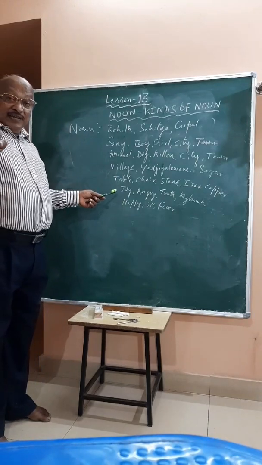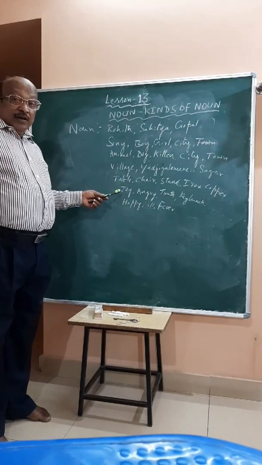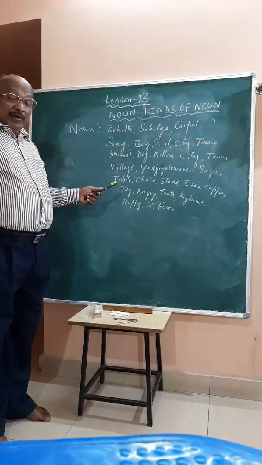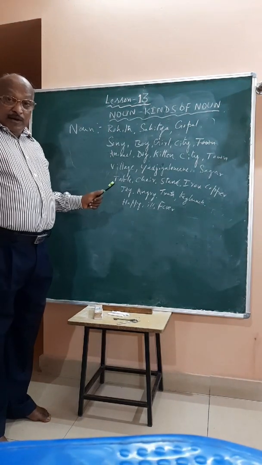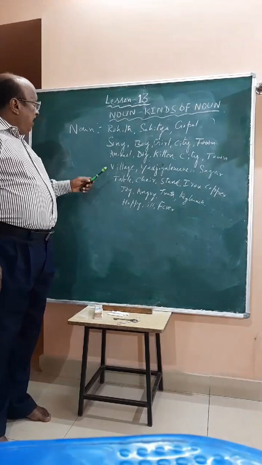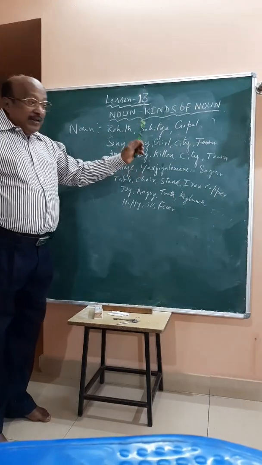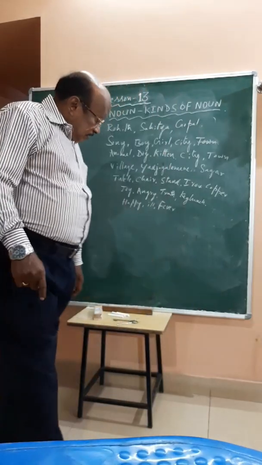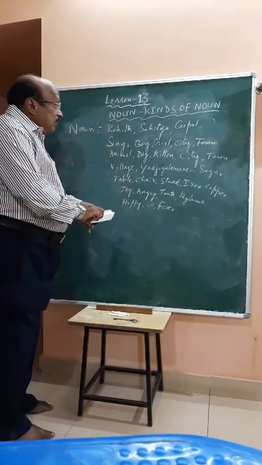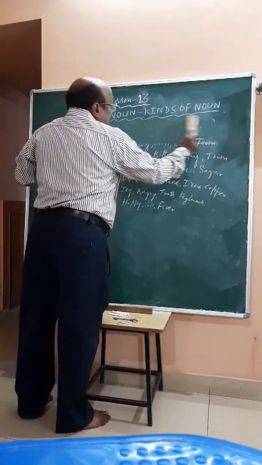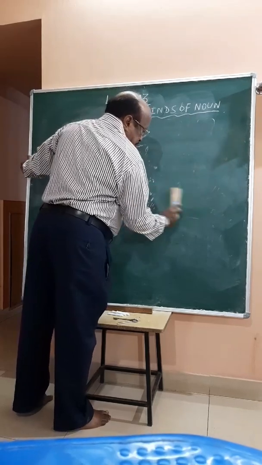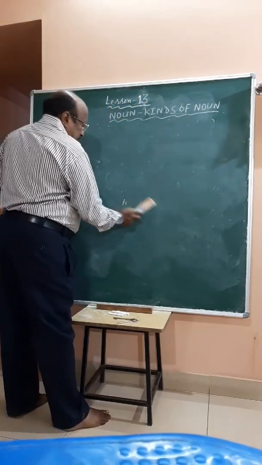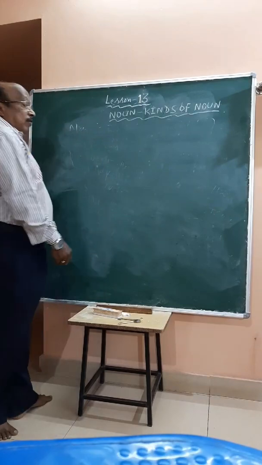You repeat these things and learn the things. The differences in English between the noun and the verb, always. Understand? Okay. Now, noun is the name of a person, place, animal or thing. Shall we go for kinds of noun? Okay. Kinds of noun.